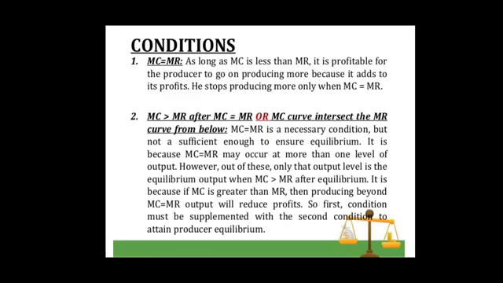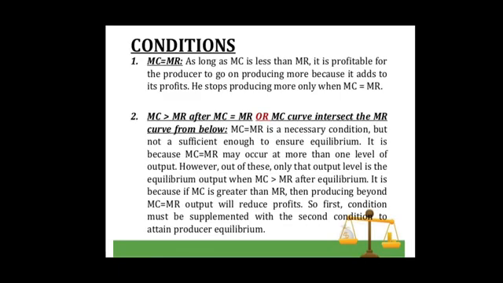As long as marginal cost is less than marginal revenue, it is profitable for the producer to go on producing more because it adds to its profits as costs are less than benefits, or we can say benefits are more than costs. So we can say profits will increase as long as marginal revenue exceeds marginal cost.